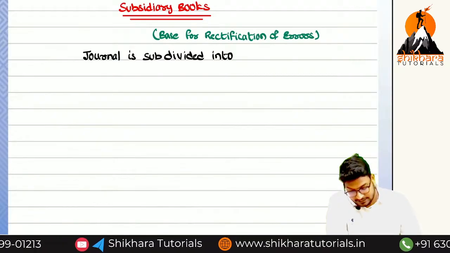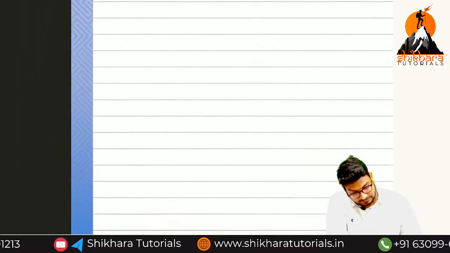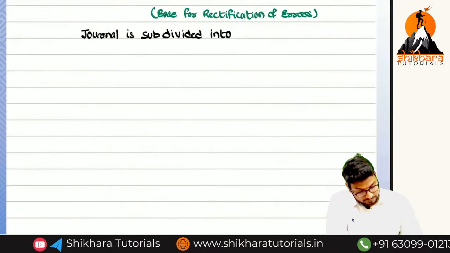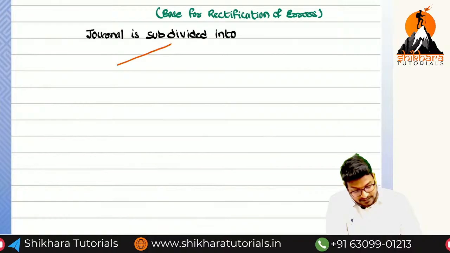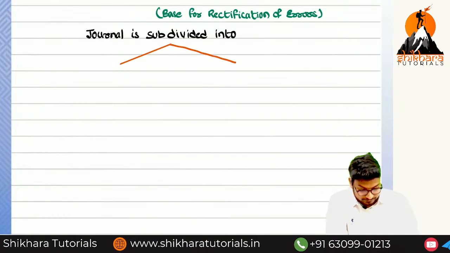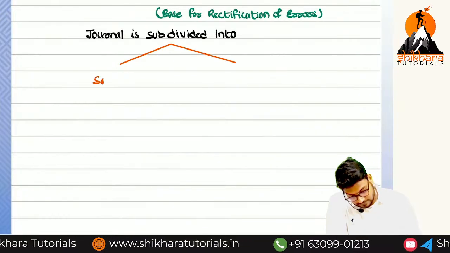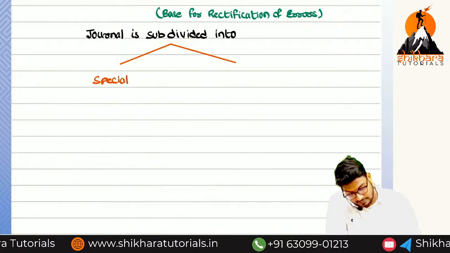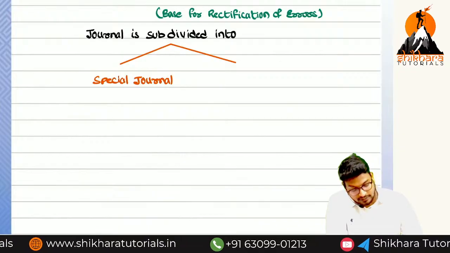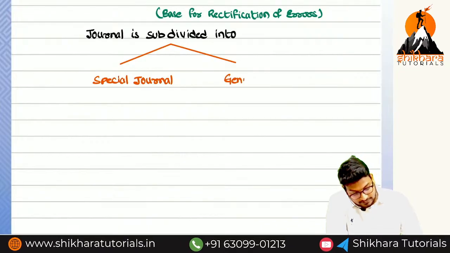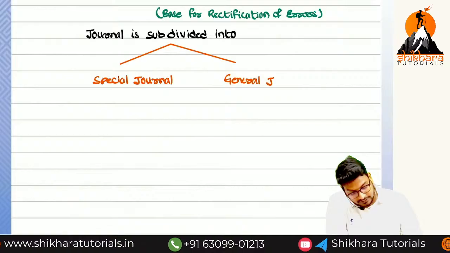The first one is called special journal, and the second is called general journal.